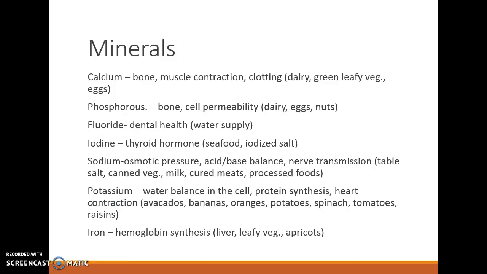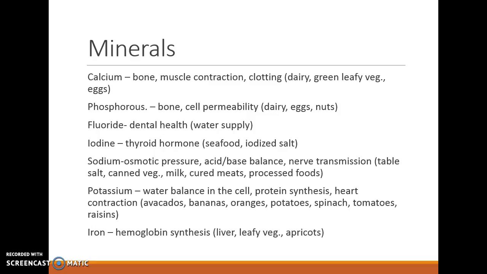Some of the minerals that we need, we talked a little bit about minerals earlier, but calcium for bones, also muscle contraction, and clotting. We need calcium for clotting as well. Now phosphorus, remember there is an inverse relationship between calcium and phosphorus. So if your phosphorus is too high, your calcium will then be low, and vice versa. Phosphorus is also connected to bones and also cell permeability. We find that in dairy, eggs, and nuts.